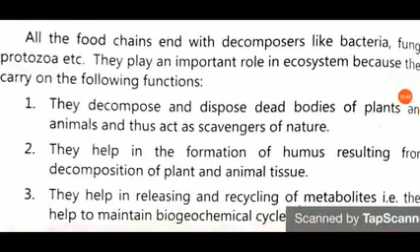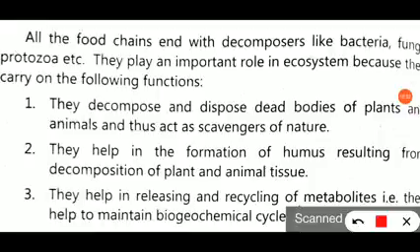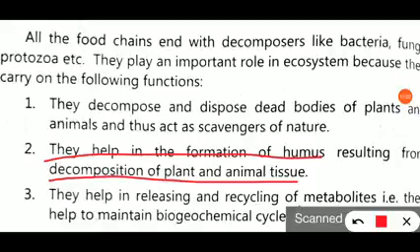They help in the formation of humus. Due to the decomposition process, humification takes place and humus is added into the soil, therefore the soil becomes more fertile. They help in the formation of humus resulting from the decomposition of plant and animal tissue. When decomposition of plant and animal tissue takes place, the carbon, nitrogen and other microelements present inside the tissue or cells go into the land and humus formation takes place. Then the soil becomes fertile.